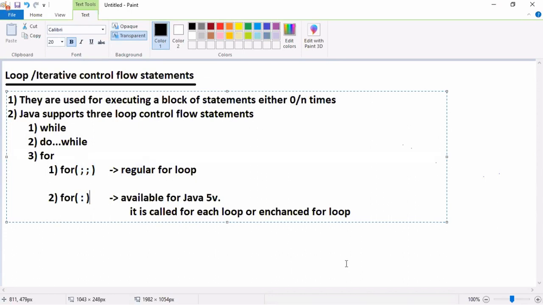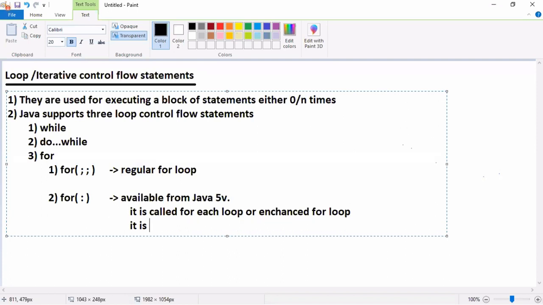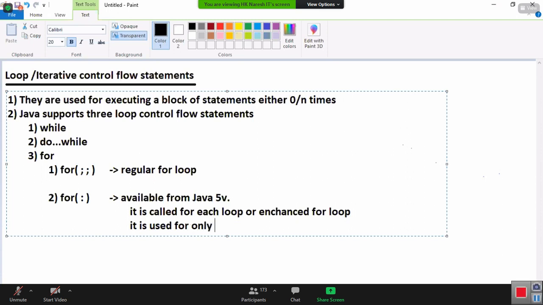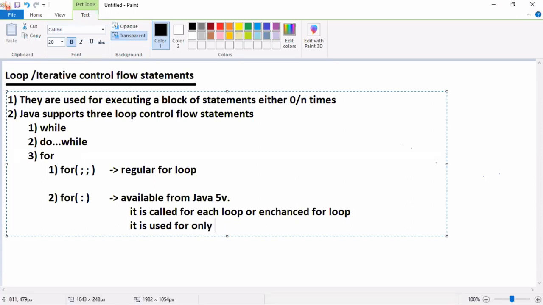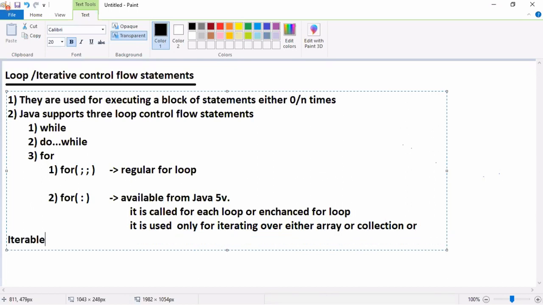For colon is available from Java 5 onwards. It is also called for each loop or enhanced for loop. It is used only for iterating over either an array or a collection or iterable type objects.